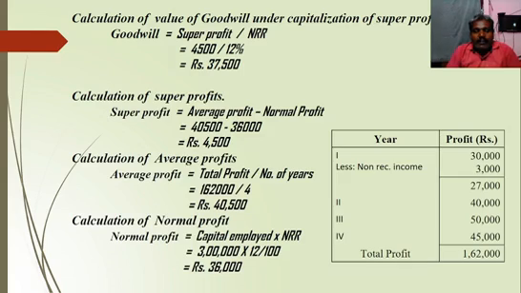So with the help of average profit and normal profit, we should calculate super profit. So 40,500 minus 36,000. The difference between average profit and normal profit is called super profit, rupees 4,500. With the help of super profit, we should calculate goodwill. So 4,500 divided by 12 percent, the normal rate of return. Then we will get the value of rupees 37,500. That is the value of goodwill for this problem.